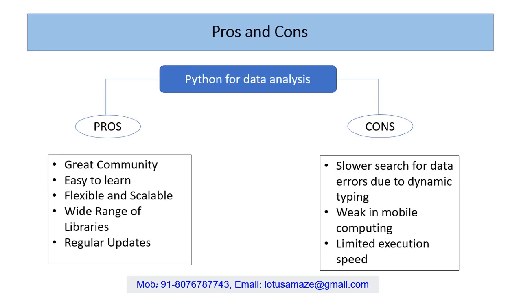Now if we go through the cons, Python provides a dynamic semantics feature, by which we need not declare the variable; we just write the variable name and assign a value. Due to this, if we assign some value to x, like x equals 10, and later in our code we give x some string, we are assigning different types of values to one variable. So it's difficult for Python to search for data errors, and that's why it is slower at finding data errors.